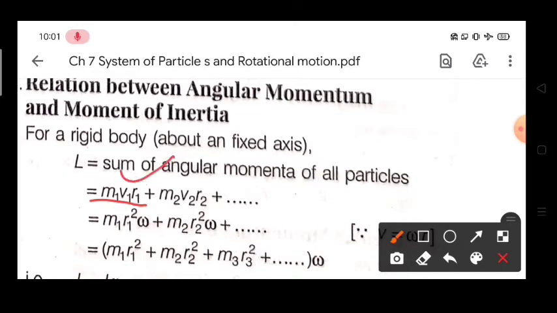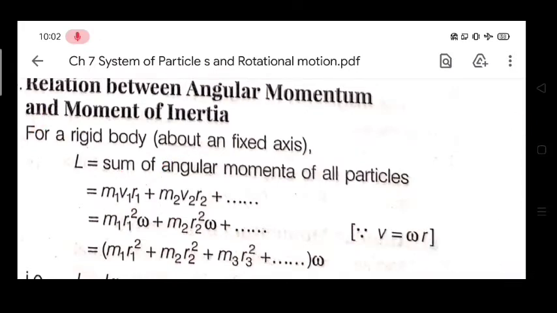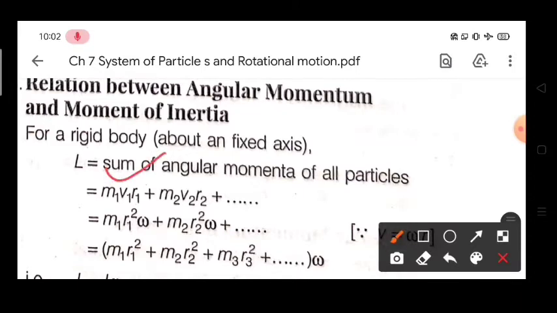For the first particle we will write m1 v1. What is this m1 v1? This is linear momentum, and this r1 is what? Its distance from the center. So what will we write for the angular momentum of the first particle?